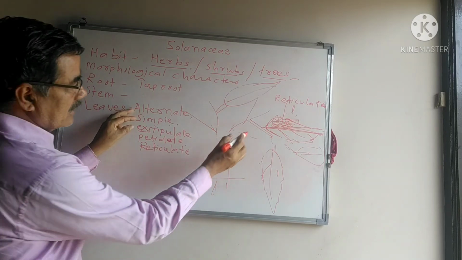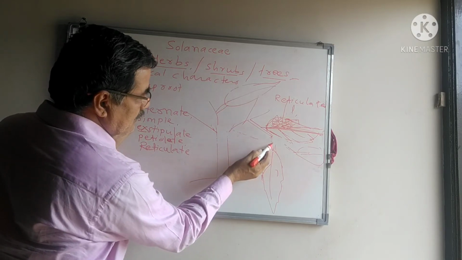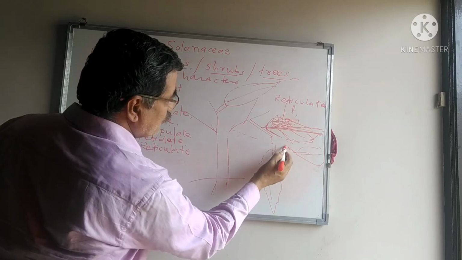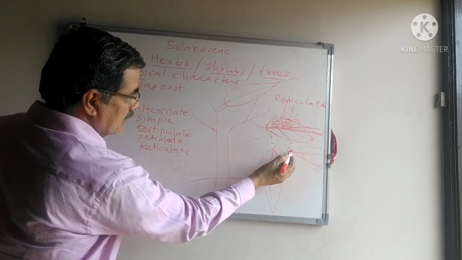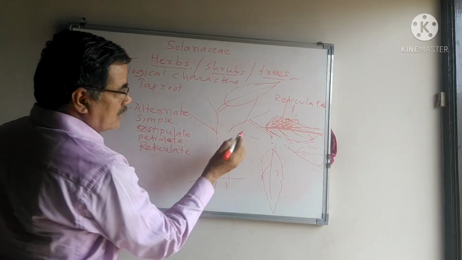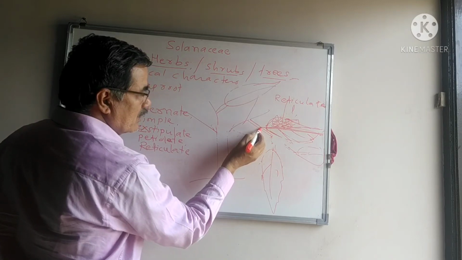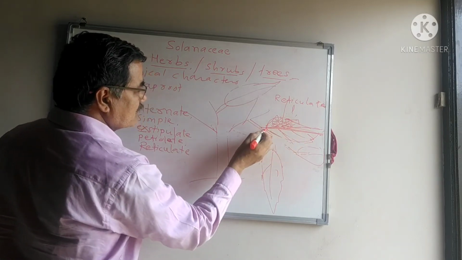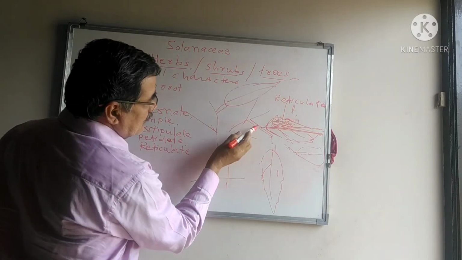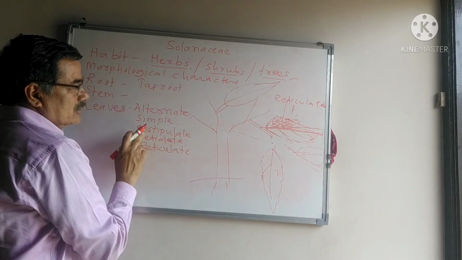Leaves are alternate. From each nodal region a single leaf arises. From the next successive nodal region, a single leaf arises opposite to the first one. Then at the next successive node, a single leaf arises, alternating. That is known as alternate phyllotaxy. The leaves are simple. From the nodal region, a point from which leaves arise, known as a node, leaves arise. Such types of leaves are known as simple leaves. From the base of the leaf, there are no stipules, therefore known as exstipulate.